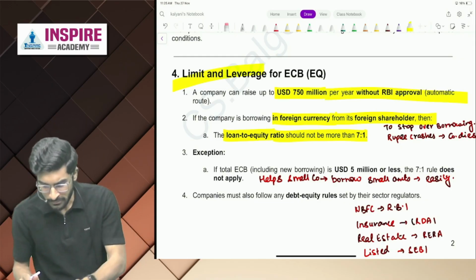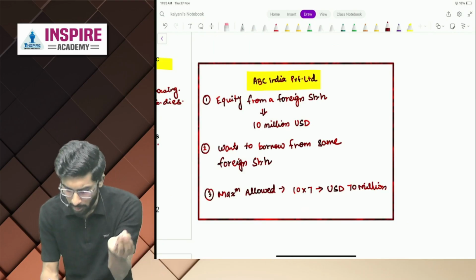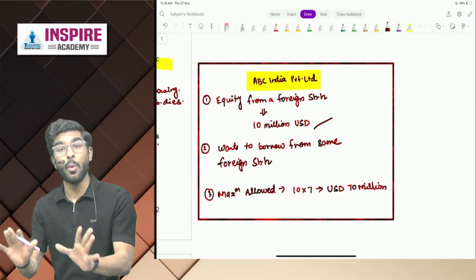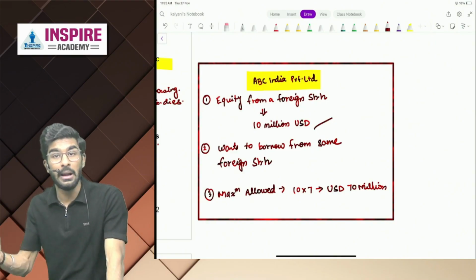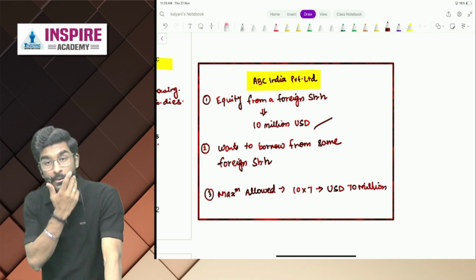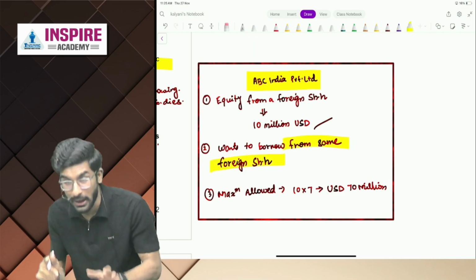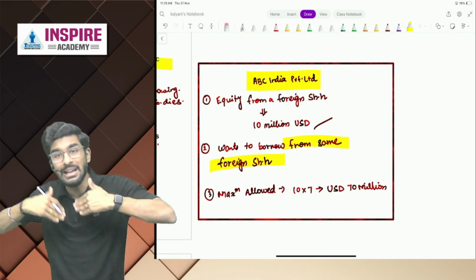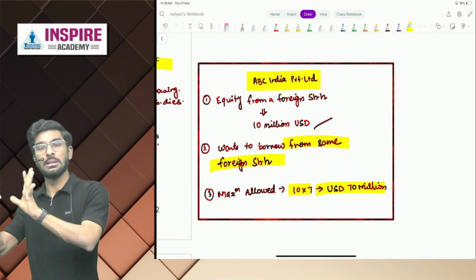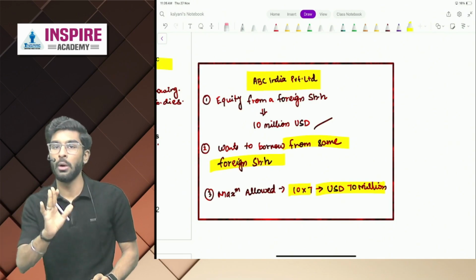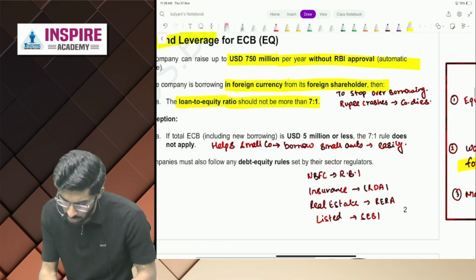I'll give you an example. Example is, people, let's say ABC Private Limited, equity from a foreign shareholder is $10 million. So that means that foreign investor has invested $10 million in that private company. Now the private company wants to borrow from the same foreign shareholder. Maximum, how much can the Indian company borrow? 10 into 7, maximum it is $70 million. They can borrow maximum, not more than that. Understood, people? Very easy.